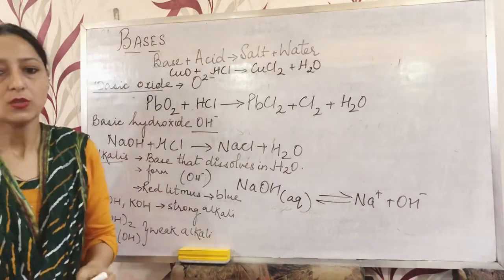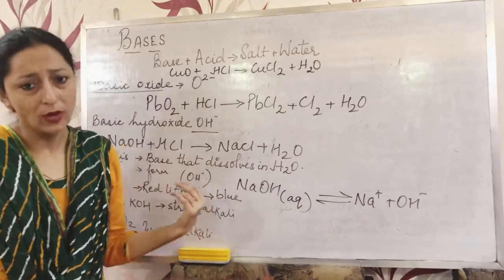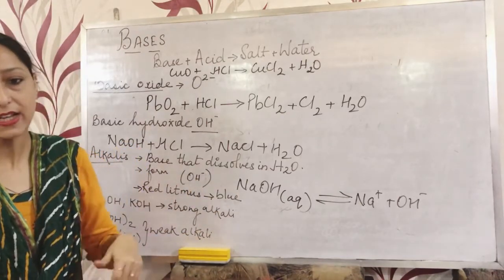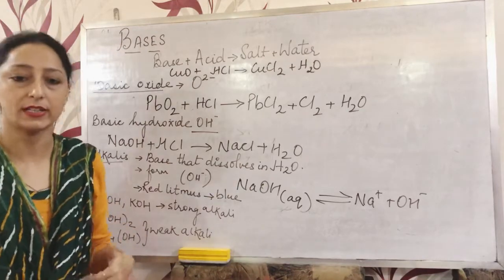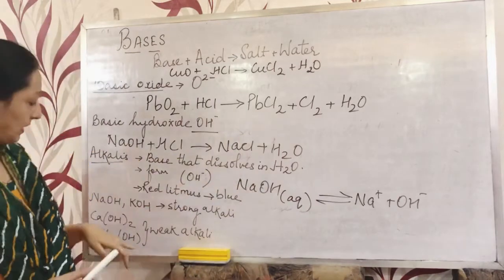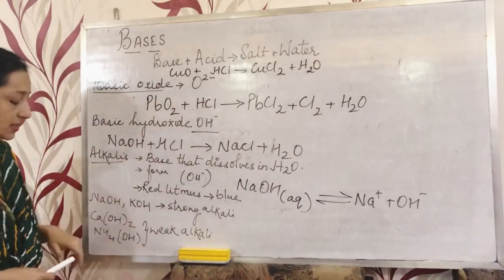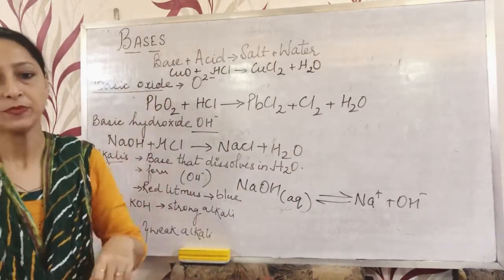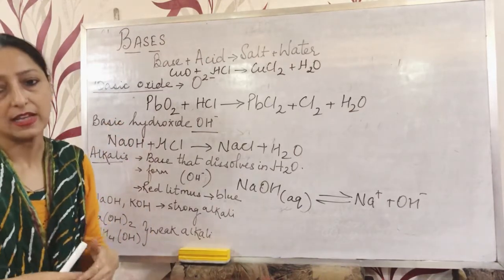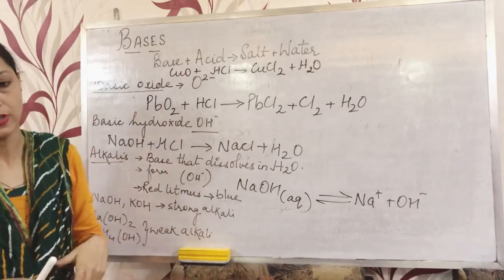So why are these two strong alkalis? Because they are completely dissociated in their aqueous solution, just as we have done over here. And calcium hydroxide and ammonium hydroxide are feebly dissociated or ionized in their aqueous solution.